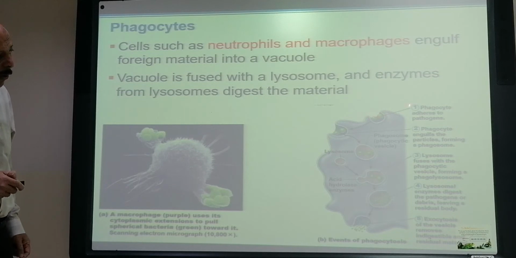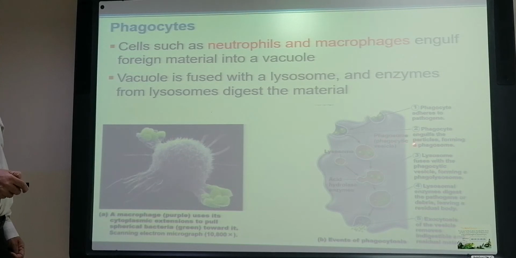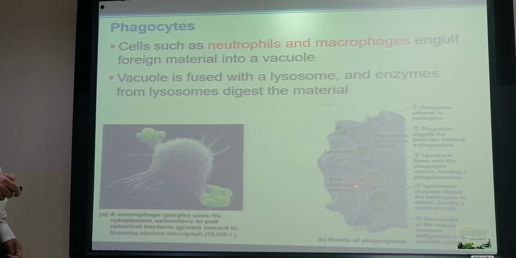They will go around them and engulf the bacteria or the virus, and then a phagosome will be formed, which is like a vesicle. Then the lysosome, which has enzymes that destroy the bacteria, will be released and lead to destruction of the bacteria or the virus. So acid hydrolase enzymes within the lysosome are destroying the bacteria inside the cell.